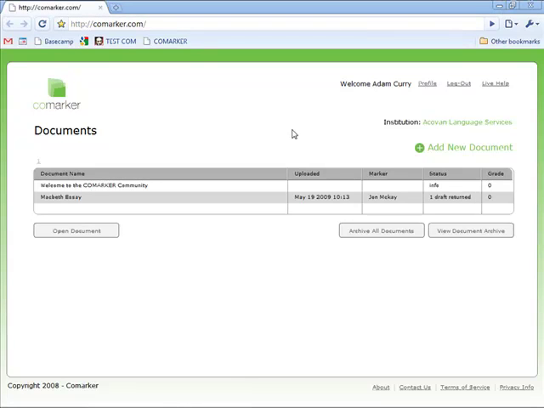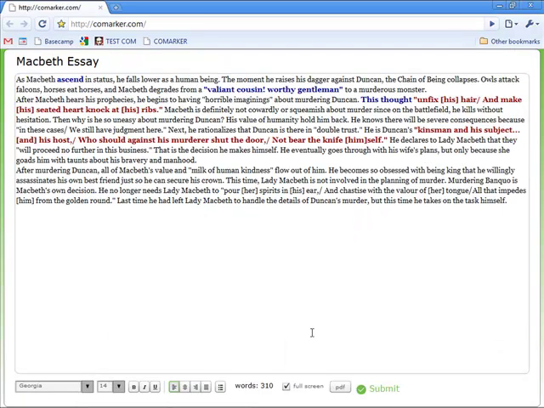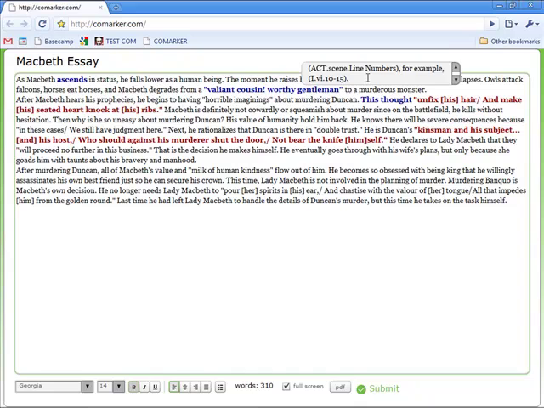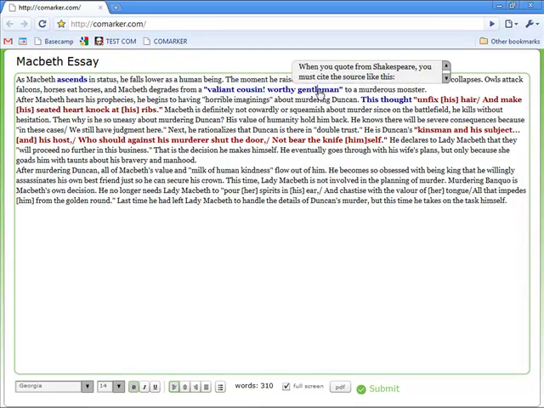I see that John has returned my Macbeth essay, so I'm going to open it up and see what he has said. I'll choose full screen so I can see it more clearly. Looks as though he's not happy with my verb tense here, and I know how to fix that. And I see that he isn't happy that Adam hasn't cited his source here.